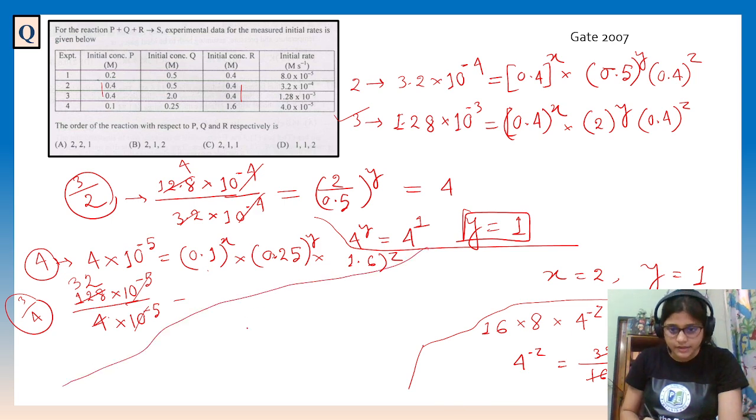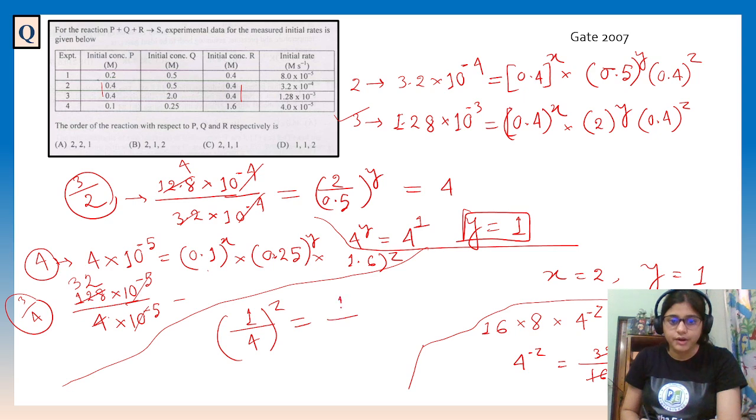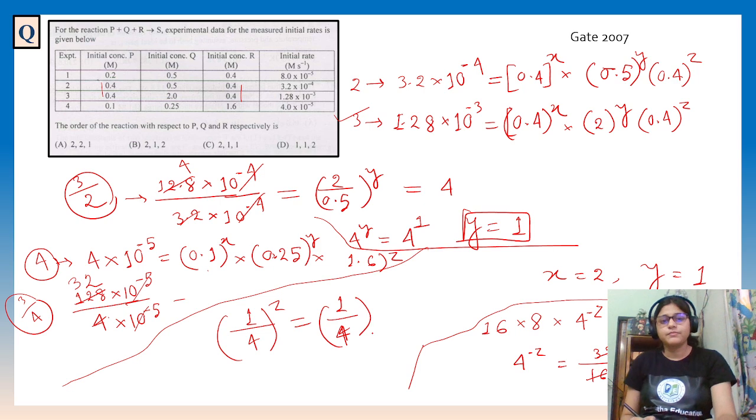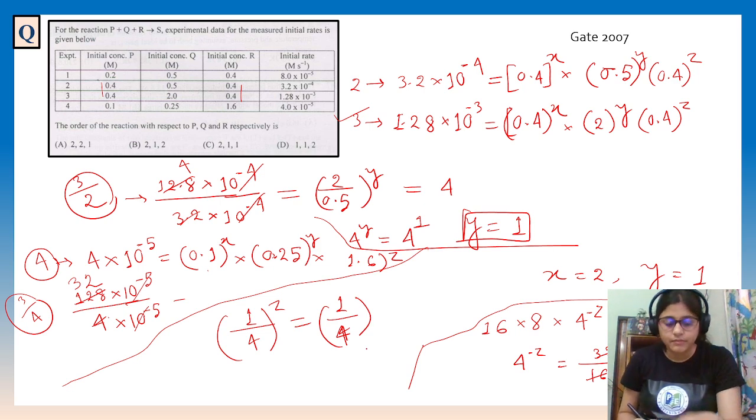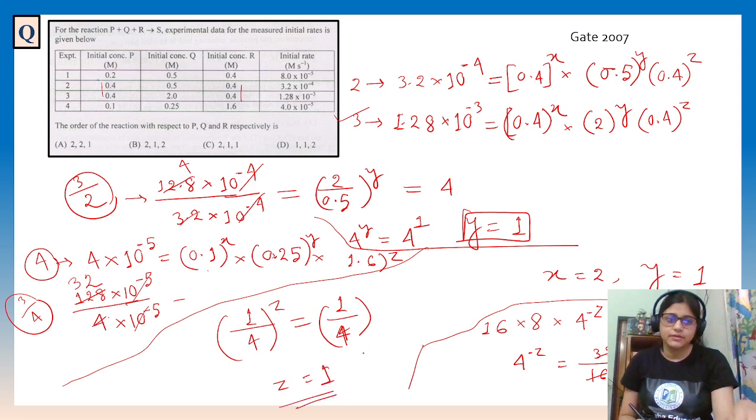So here, 1 by 4 to the power z equal to, here we got 1 by 4 only. Okay, so 1 by 4 I got. So z will be 1.